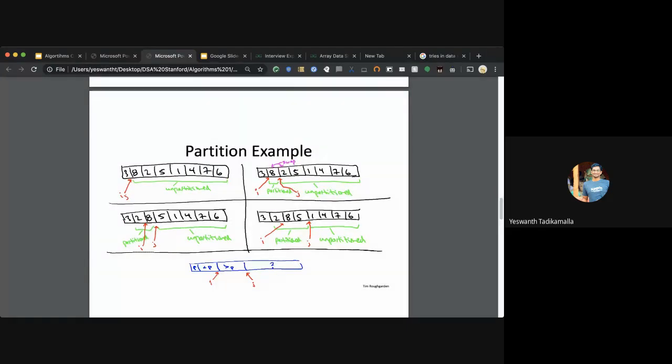So for this particular problem, the idea is: assume the first position is the right position and hope that none of the other elements are lesser than 3. If we encounter some number that is lesser than the pivot, we swap the position of the first element with the one on the right.